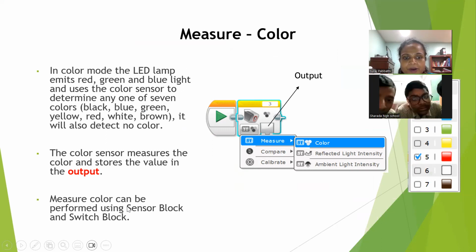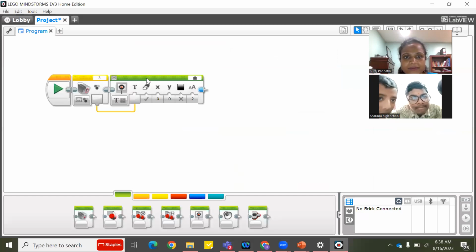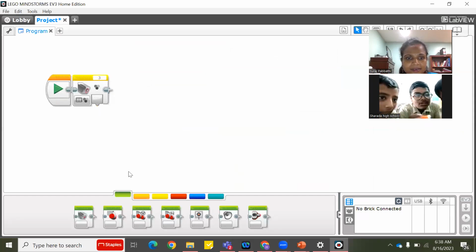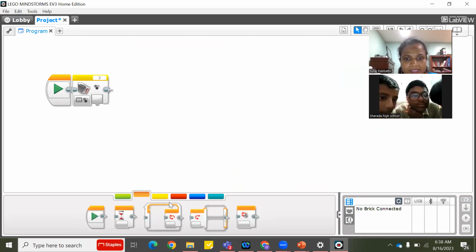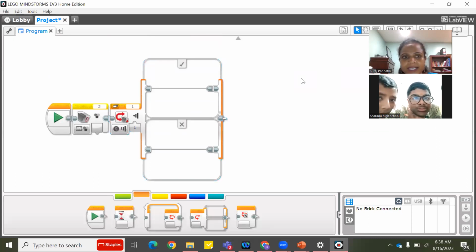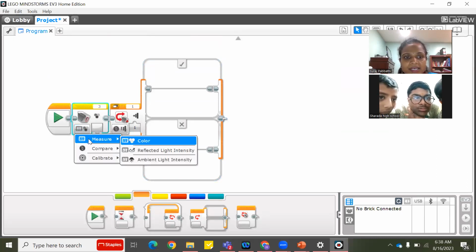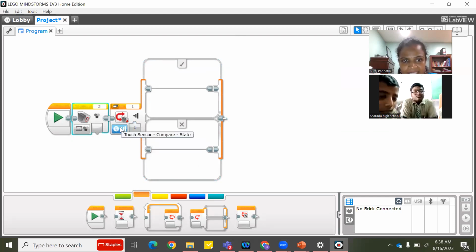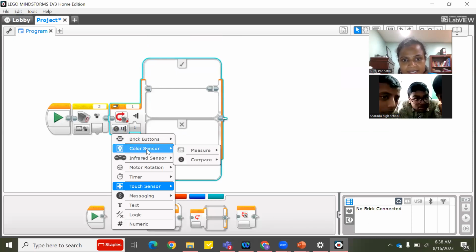Measure color can be performed using sensor block and switch block. You remember switch block? Okay, I will show you. Now, what they are telling is, this is the switch block. Let's go to the switch block. We are talking about the measure color, right? Using this, we understood that we can do the measure color. Same way, in the switch block also, we have color sensor and we have measure. And we have over here only color, measure color.